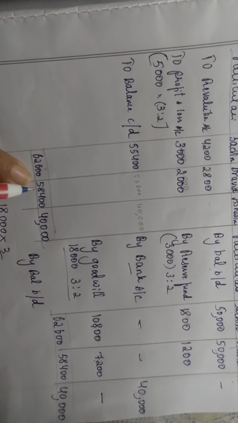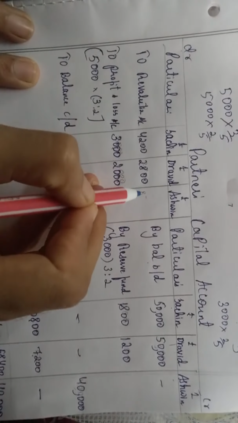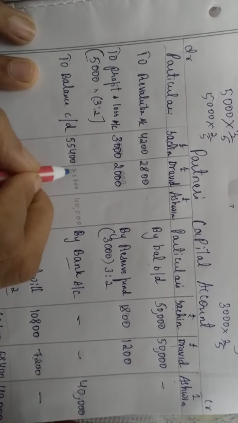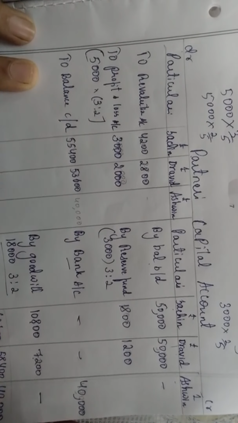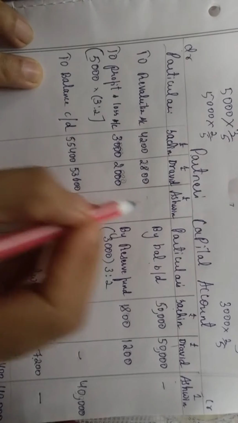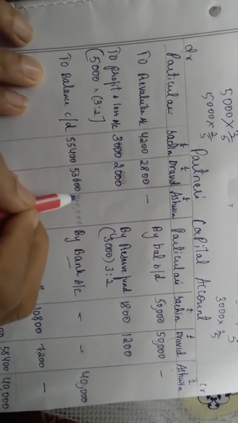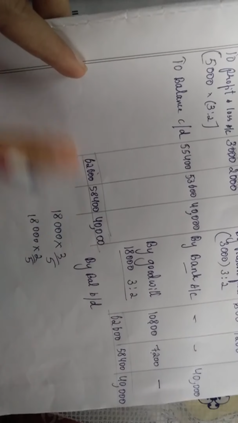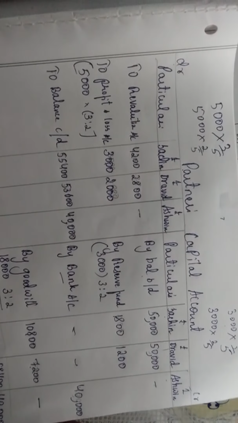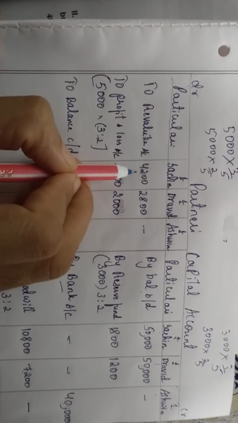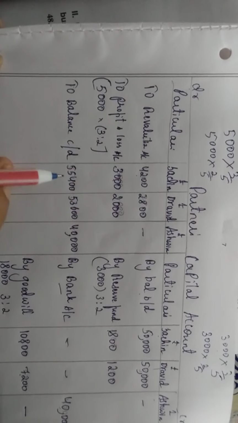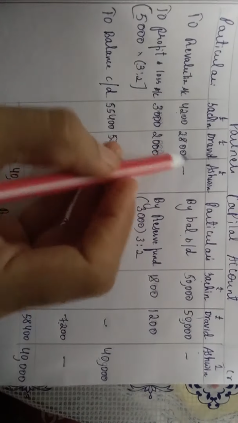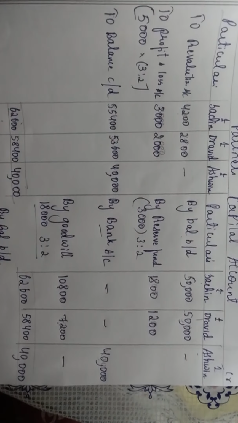Same thing here, 58,400 minus 2,800 minus 2,000, you will get 53,600. Then 40,000, there is nothing to minus, so directly 40,000 is transferred here. That is balance carried down. I'll repeat once again: 62,600 minus 4,200 minus 3,000 will give you 58,400, minus this and minus this will give you this.